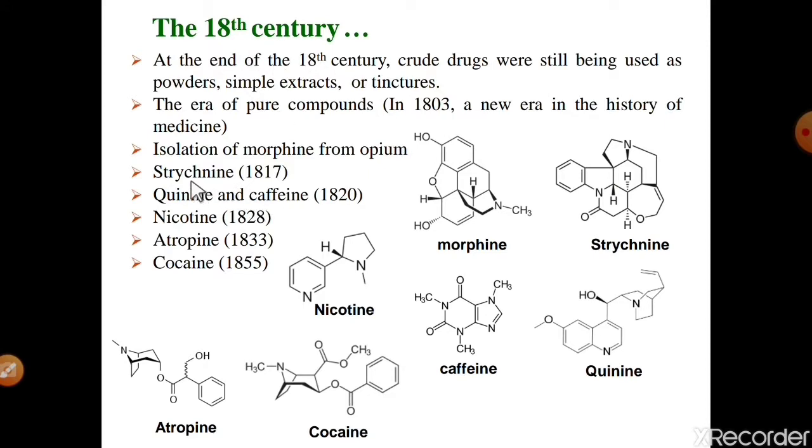Number second, strychnine was isolated in 1870; see the structure of the strychnine molecule. Number third, quinine and caffeine were isolated in 1820; see the structure of the quinine and caffeine molecules. Then nicotine was isolated from tobacco in 1828; see the simple structure of this nicotine molecule, an alkaloid. Then atropine was isolated in 1833, and the cocaine drug was isolated in 1855. These are the simple history of natural product chemistry. It means very important drugs, very important natural products, were isolated.